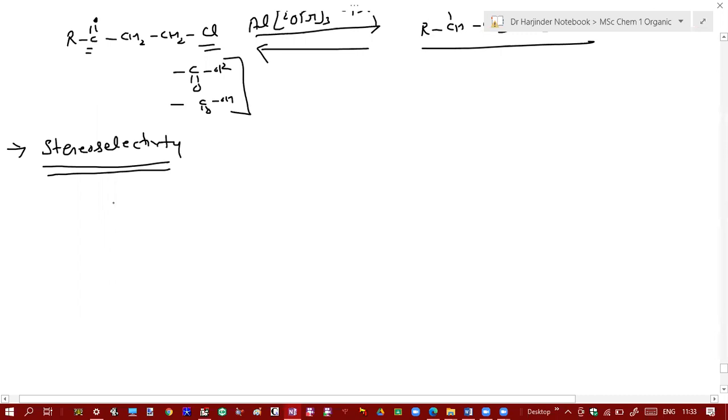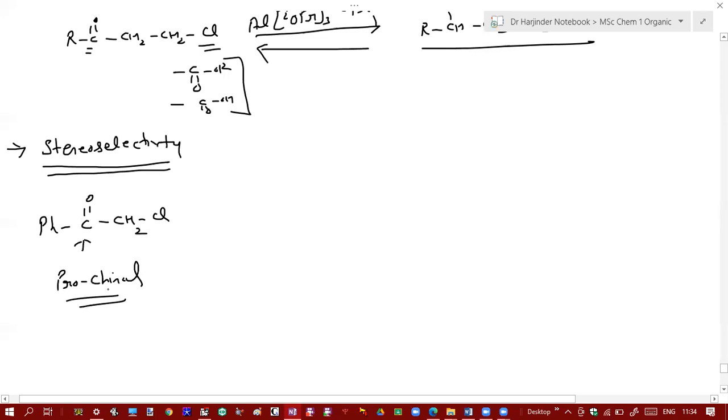Now suppose you have this prochiral carbonyl compound. Prochiral means this carbonyl group can be converted into a chiral alcohol. So this carbonyl carbon is prochiral.